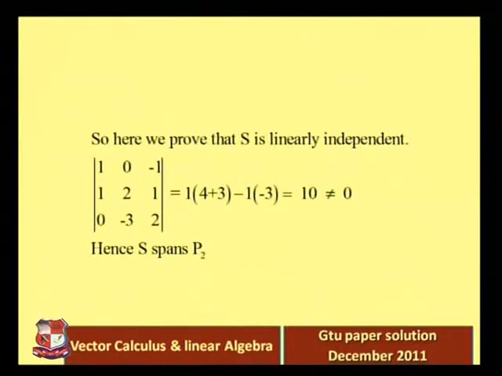So the value of this determinant is 10, not equal to 0. So clearly S is linearly independent, and using the previous theorem, hence S spans P2. It's quite easy using this method to solve this problem.